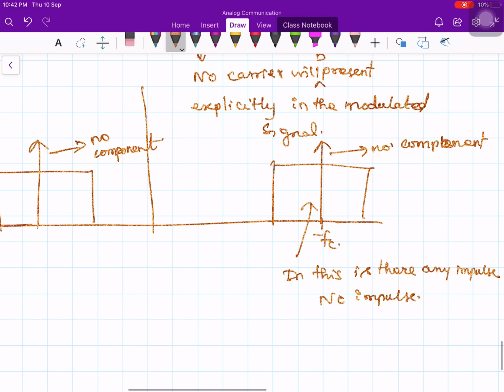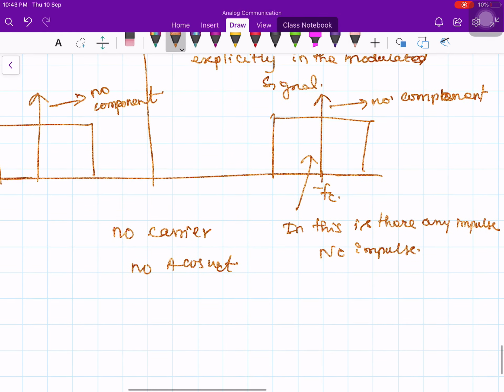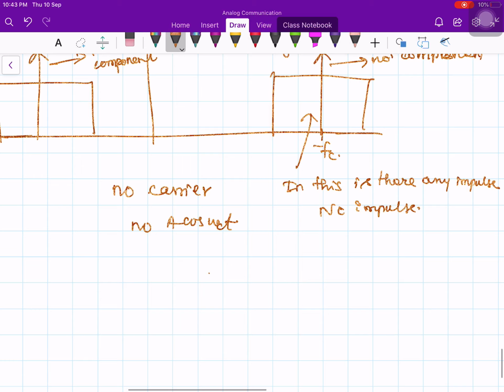Okay, there is no component like that. There is no impulse component, which means no carrier. No carrier means no A cos omega ct. So there is no impulse component at fc. Because of that reason, we call it suppressed carrier. Carrier is not transmitted.